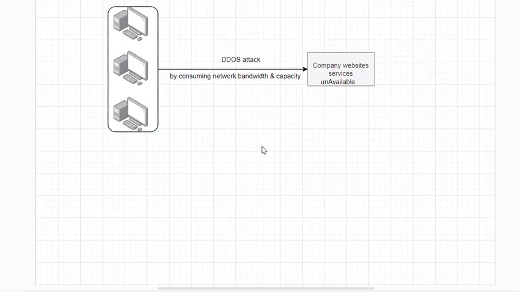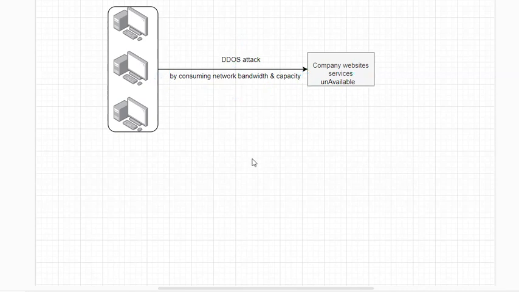They can achieve this by consuming the available service network bandwidth and capacity. So how can they consume network bandwidth and capacity?